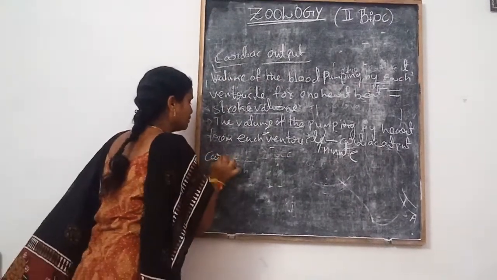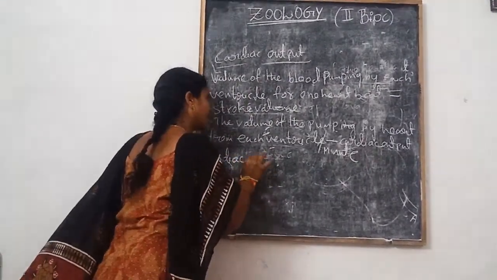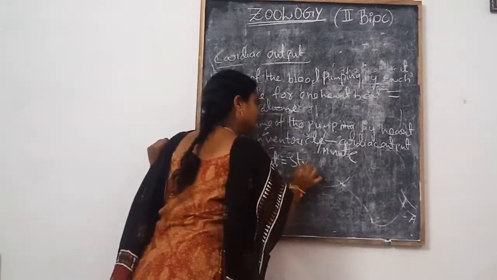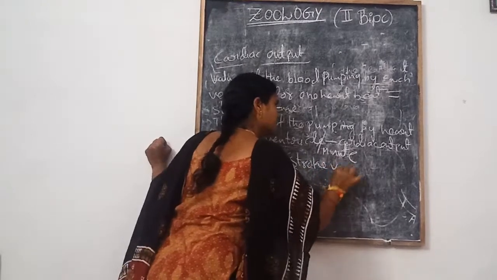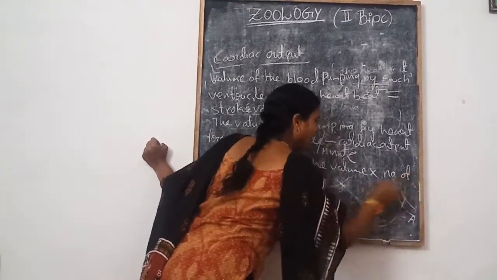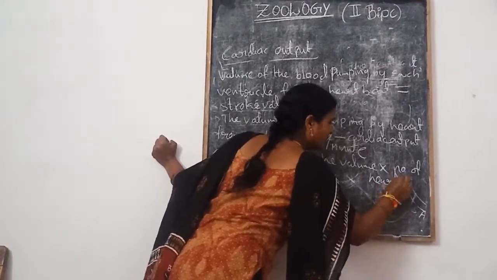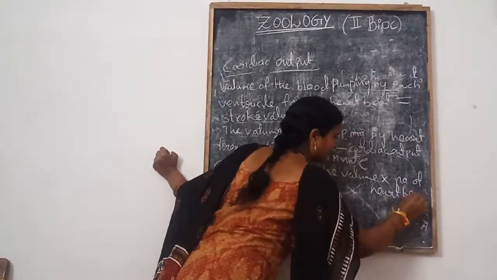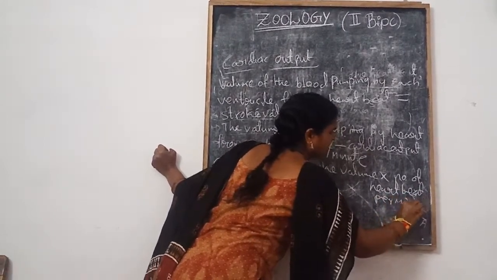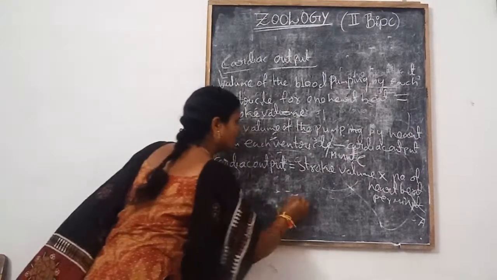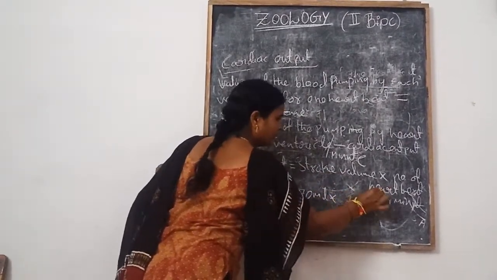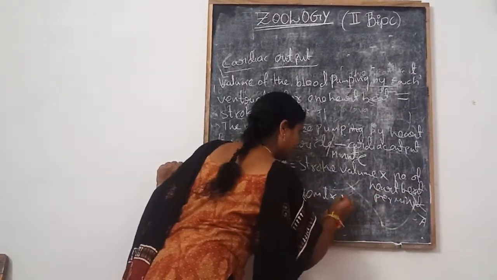Here the cardiac output is equal to stroke volume times the number of heartbeats per minute.